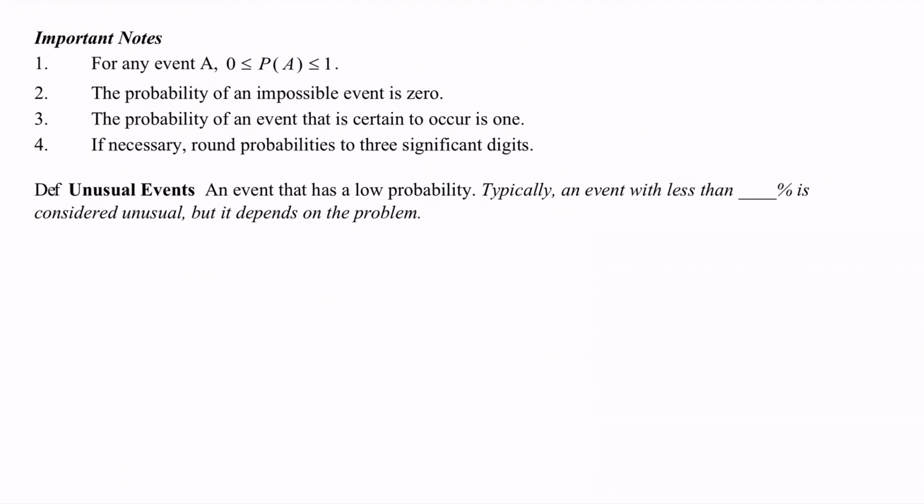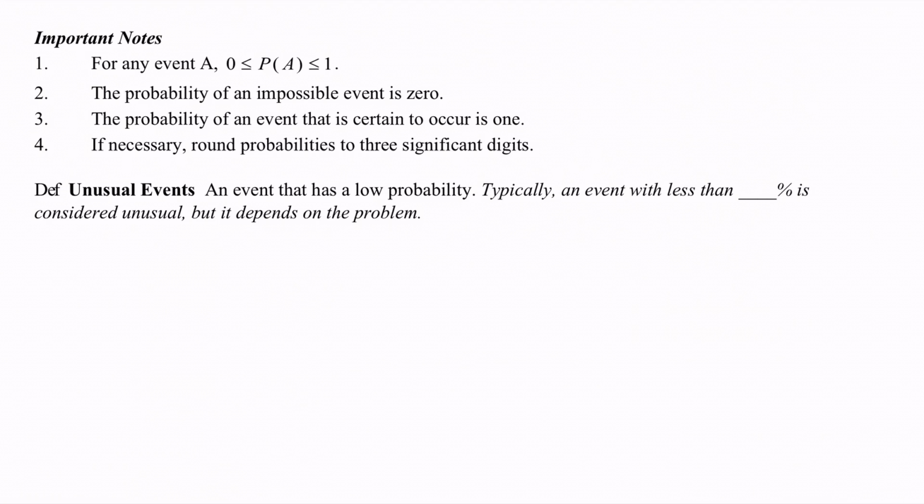Here are some important facts about probabilities. For any event A, the probability of event A occurring is always going to be somewhere in between 0 and 1. We can never have a probability that goes outside that range. So we'll always have a value somewhere in between 0 and 1.